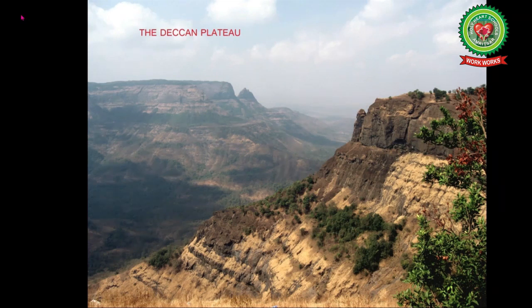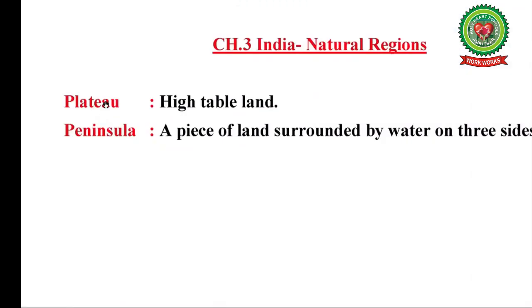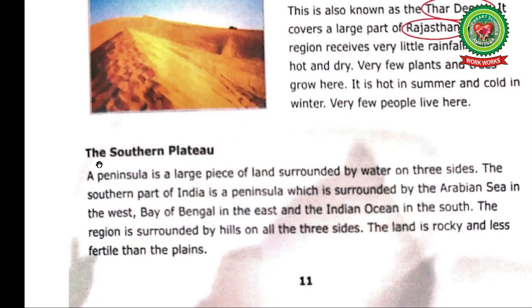Before reading, I want to tell you some keywords related to this chapter. Number 1. Plateau. High tableland. Number 2. Peninsula. A piece of land surrounded by water on three sides. Now let's come to the reading. Page number 11. The Southern Plateau.